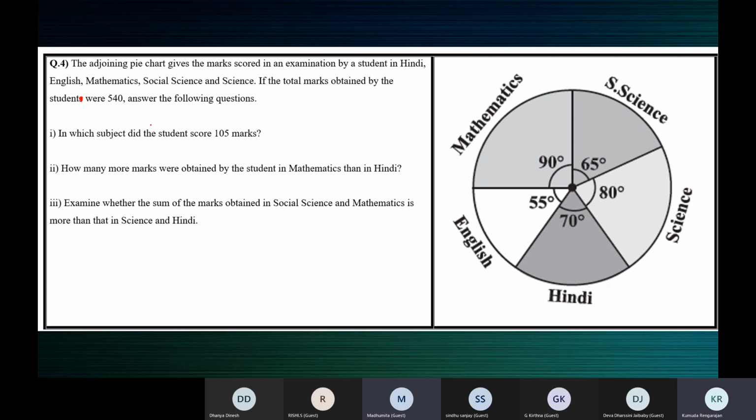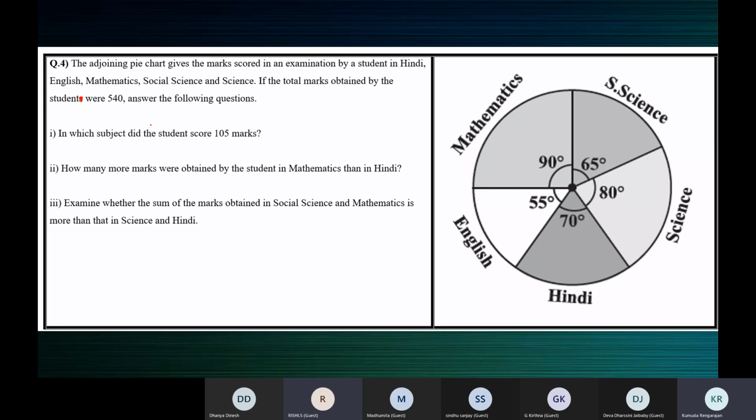Ma'am, I found the explanation, ma'am. We're supposed to do 105 by 540 into 360. One minute, Madhumita. Now, in the pie chart, what is shown? Do the different sectors show the division of 540 marks or the total marks?